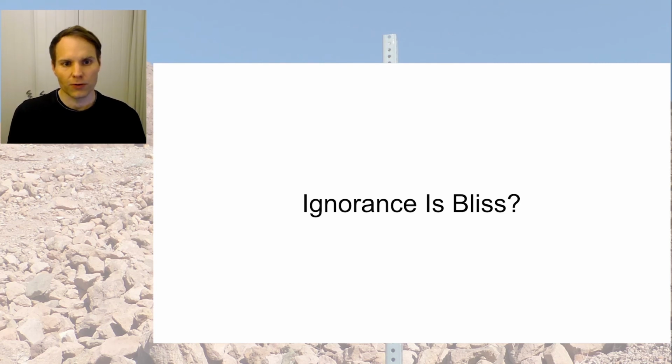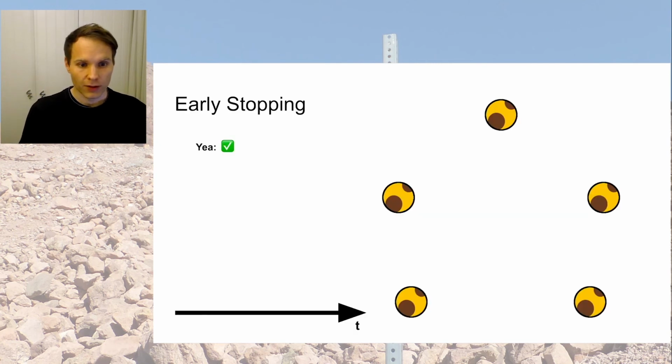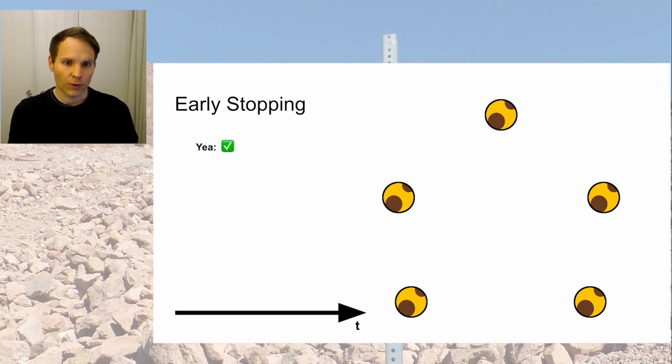Next thing I want to talk about is ignorance is bliss, and that is early stopping. So remember, we have this quorum of 5, and we want to achieve a global consensus. And that means we have to have the same state in the majority of the instances.